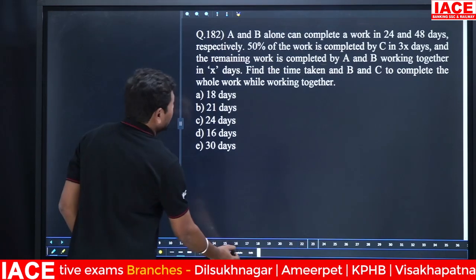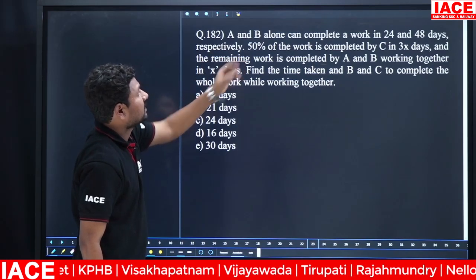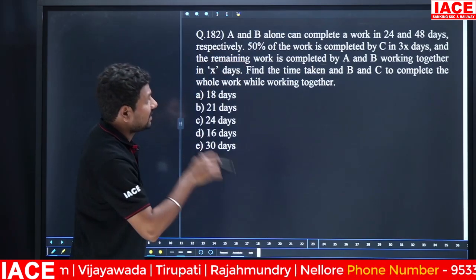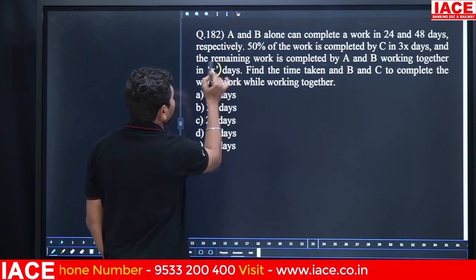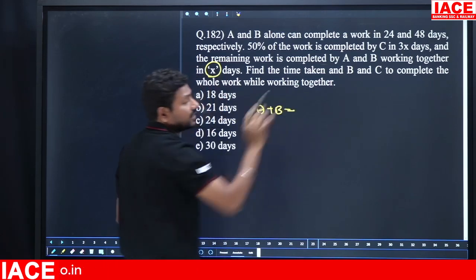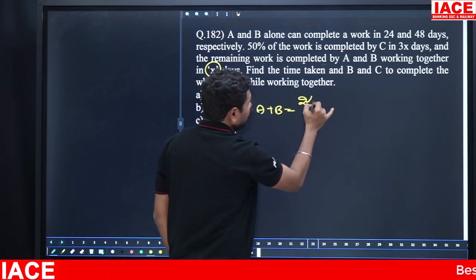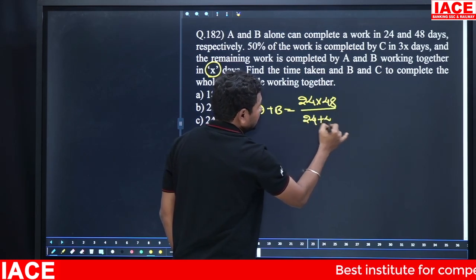Next, A and B alone can complete a work in 24 and 48 days respectively. 50% of the work is completed by C in 3x days and the remaining work is completed by A and B working together in x days. Then first of all, A plus B together will complete the work in how many days? 24 into 48 by 24 plus 48.